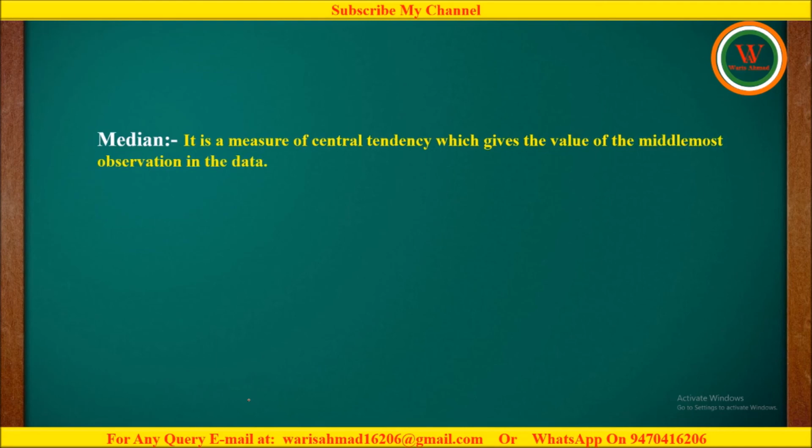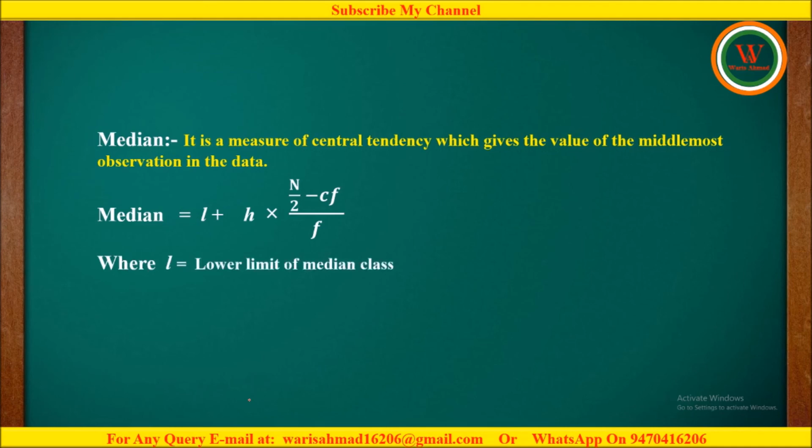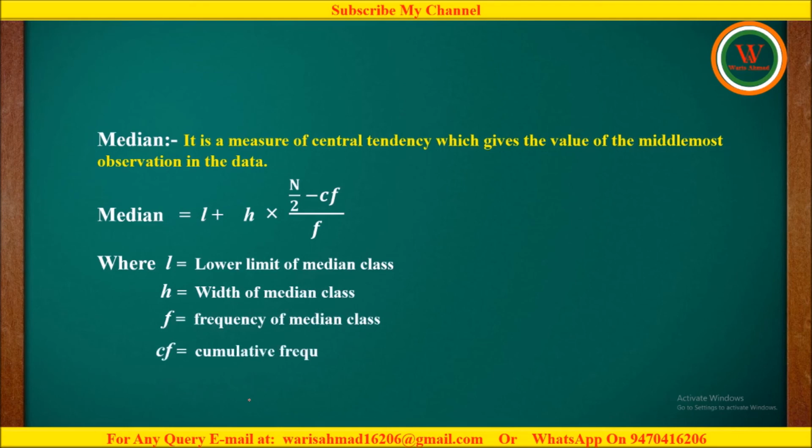To calculate the median of the given observation, we can use the formula median equals to L plus h multiplied by (N upon 2 minus CF) upon f, where L is representing the lower limit of the median class, h is the width of the median class, f is the frequency of median class, CF is the cumulative frequency of the class preceding the median class, and N is equals to sigma fi.